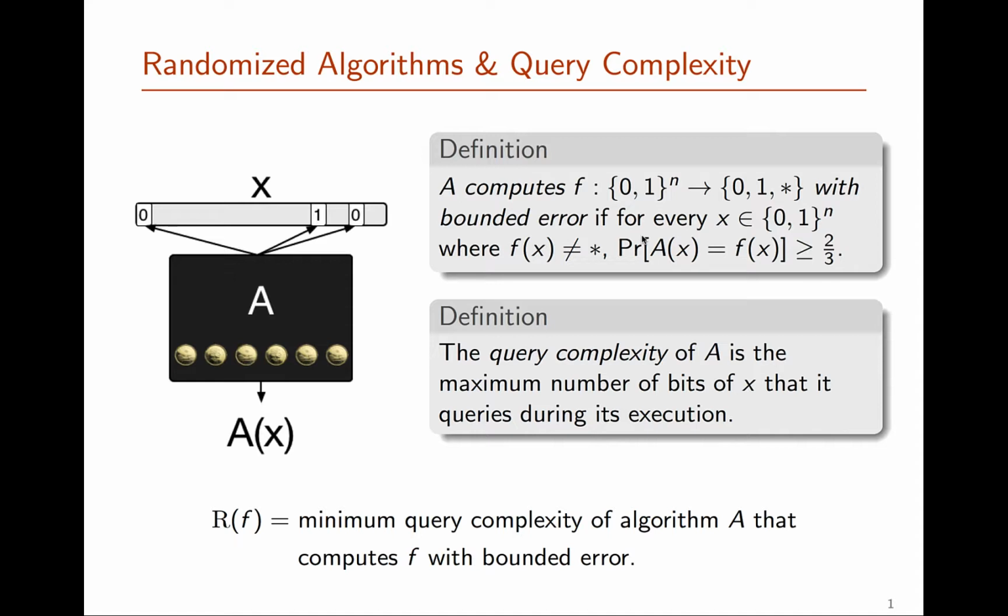And the query complexity of A is the maximum number of indices of x that it needs to query before it terminates during its execution. And this gives us a very natural measure of complexity, where R of f is the minimum query complexity of any algorithm A that computes f with bounded error.